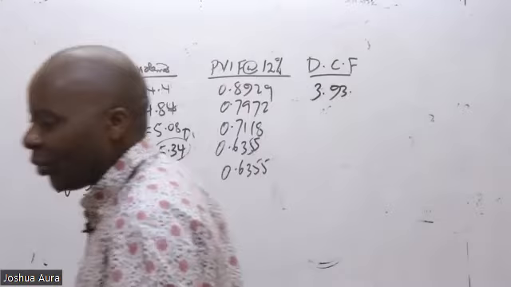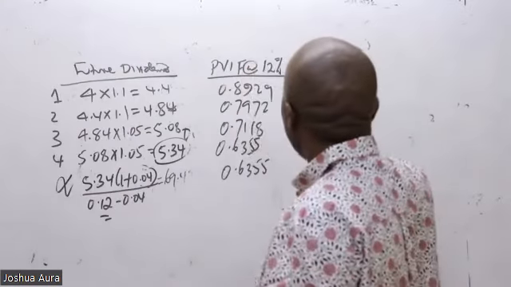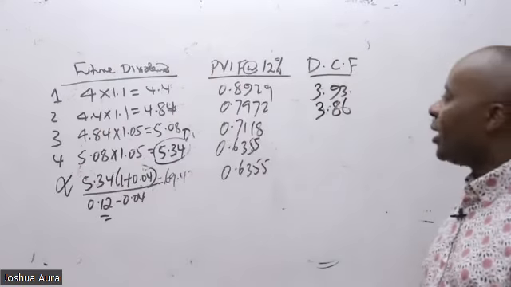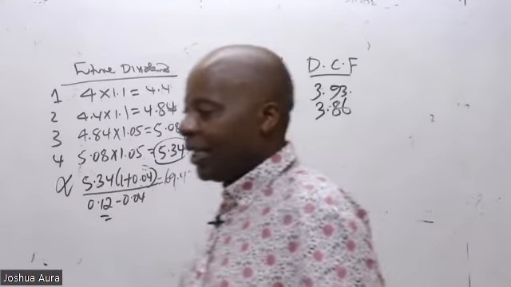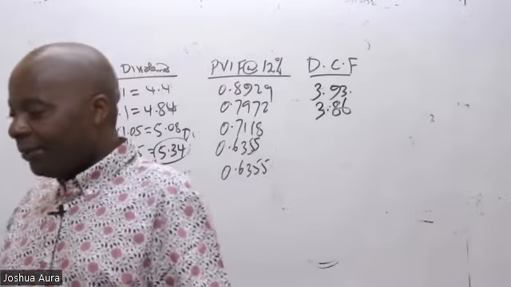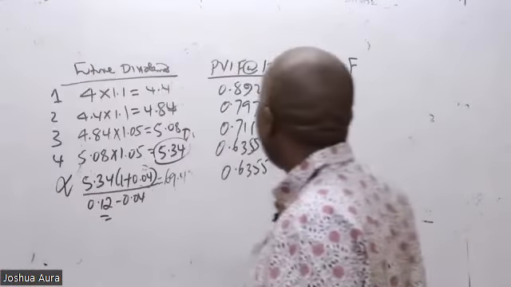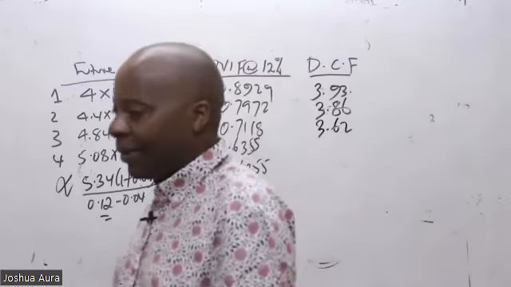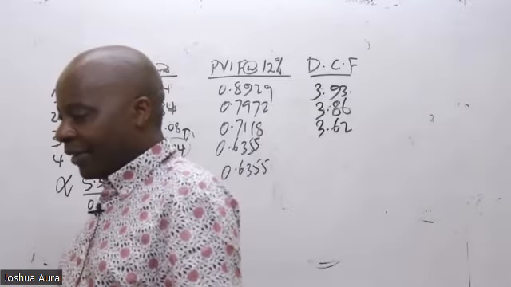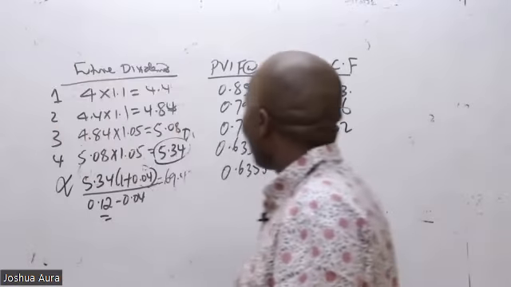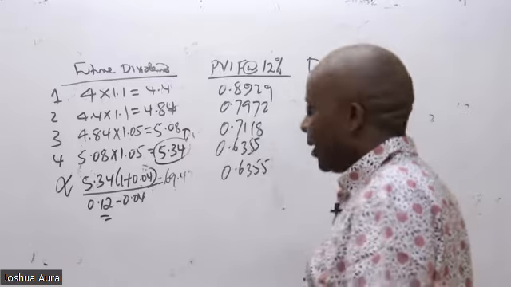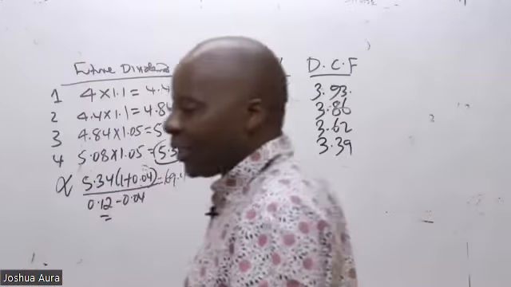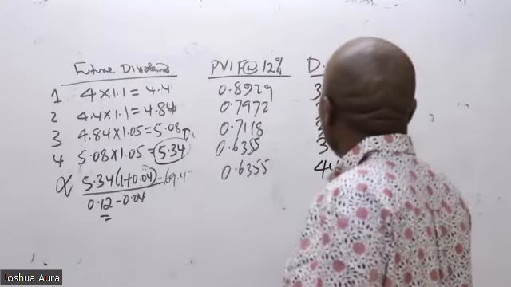3.93. Irene Otieno, 3.86. Thank you, Harriet, 3.86. Then we go to year number 3, 3.62. Then Irene, 3.39. I forgot my water somewhere. 3.39, we shall overcome. Gordon gives me 44.1. Irene, 44.12.